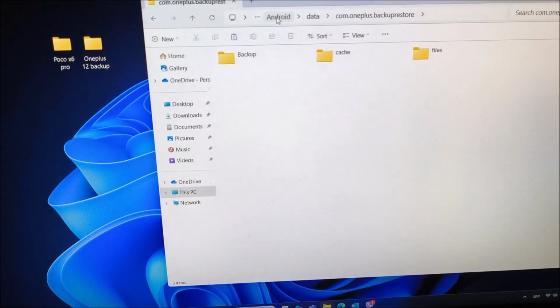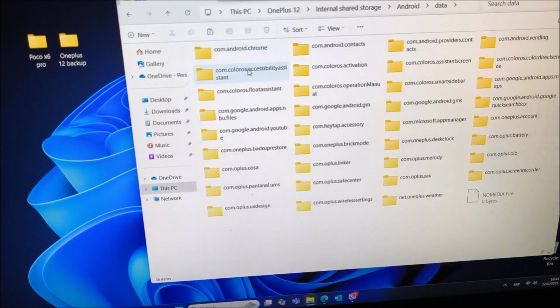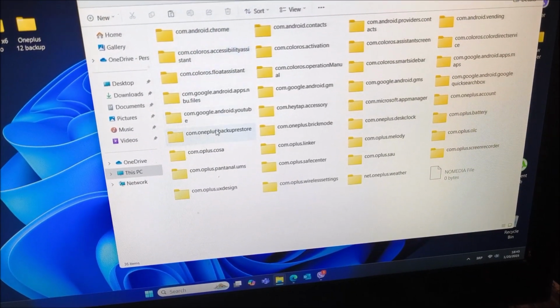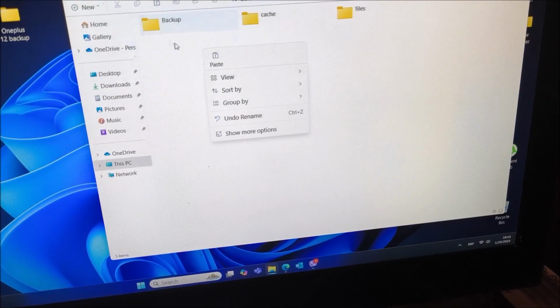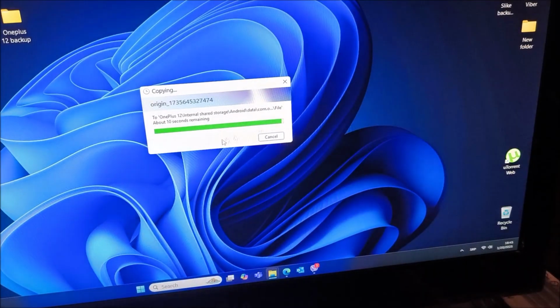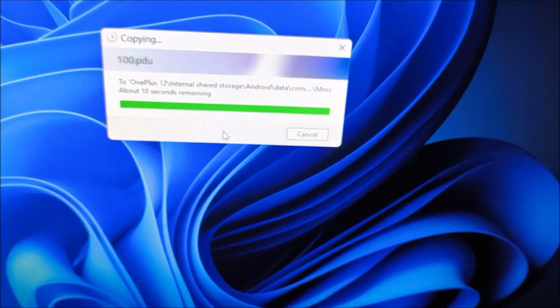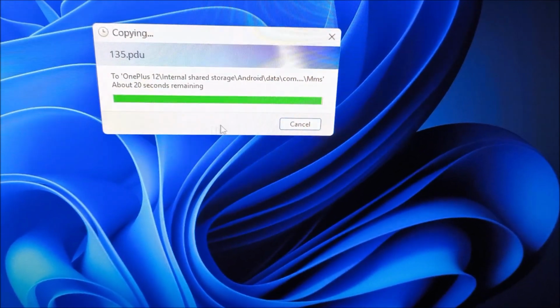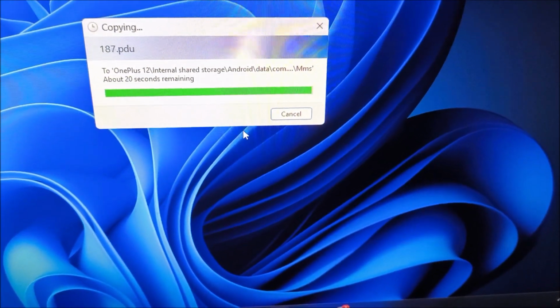This location, Android data, OnePlus backup and restore, and then paste. And as you can see, I'm copying all my applications and settings from PC to OnePlus 12, and I'm going to restore that.